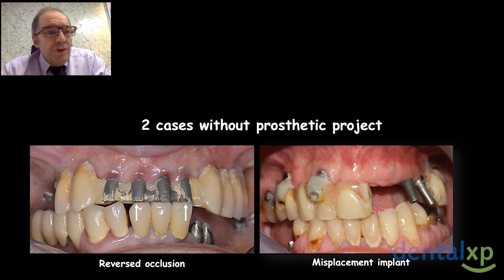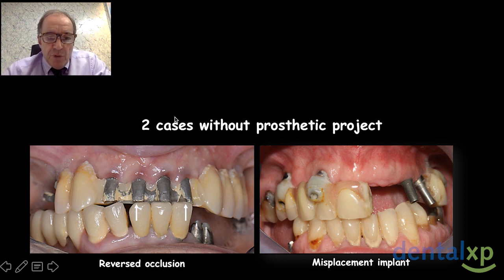But if you don't respect this prosthetic project, I want to show you the cases of failure. They were not made with a preliminary prosthetic project, and you can see here reversed occlusion or misplacement of implants.